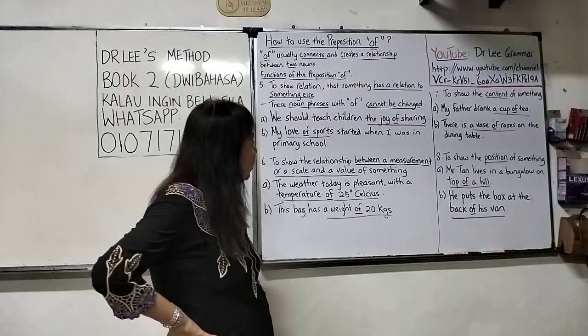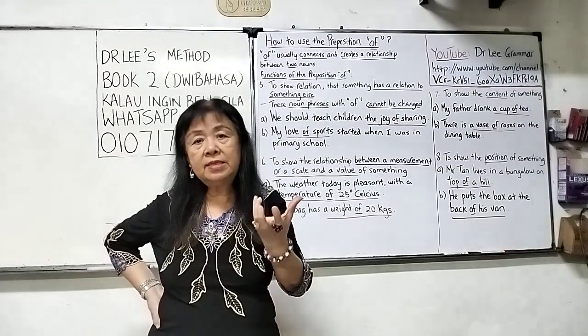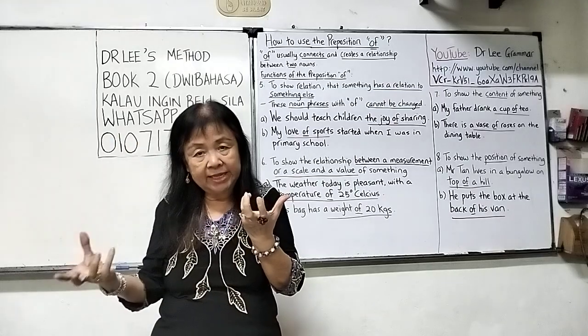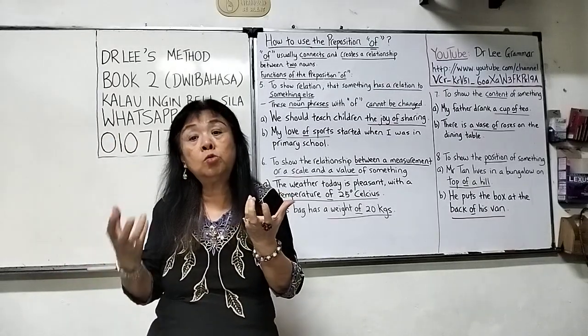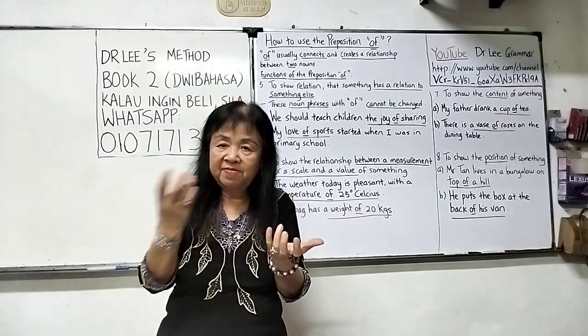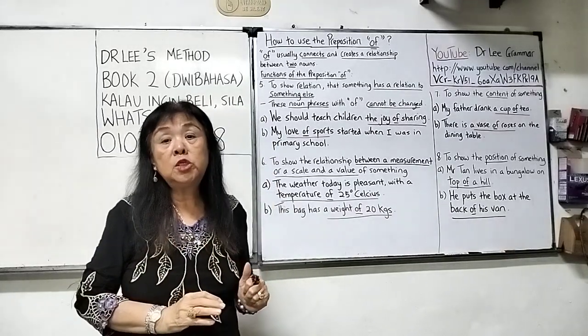Okay? There is a vase of roses on the dining table. Same. A vase is the container. Remember to put of and then the content. That means the content here is roses, flowers. So the flowers of the vase. The flowers to be put into the vase. In the middle, we use the preposition of.